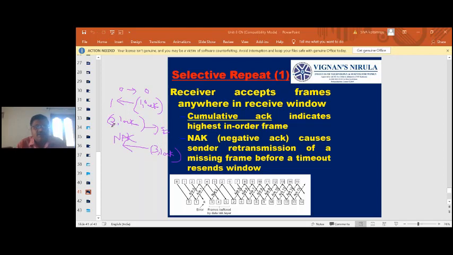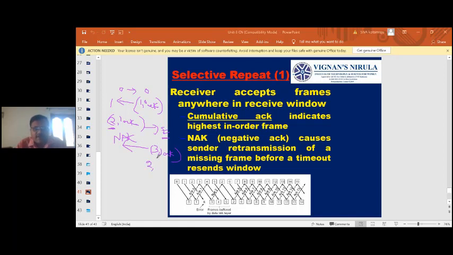That means frame 2 was not received by the receiver in the previous turn. Okay, so this is the meaning of the negative acknowledgement. So what happens when a negative acknowledgement comes? Immediately, when the negative acknowledgement comes, send 2 once again.